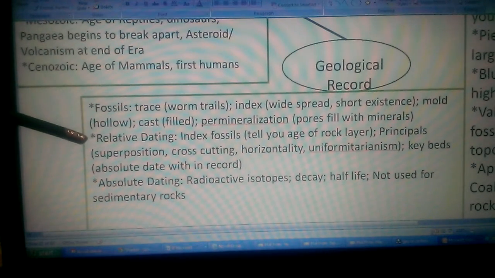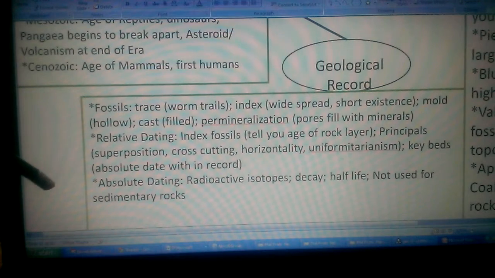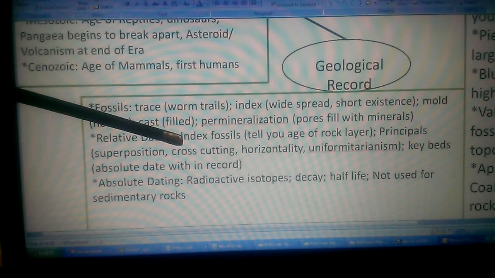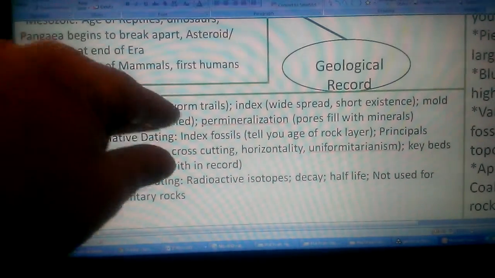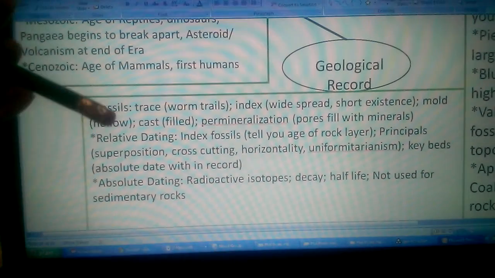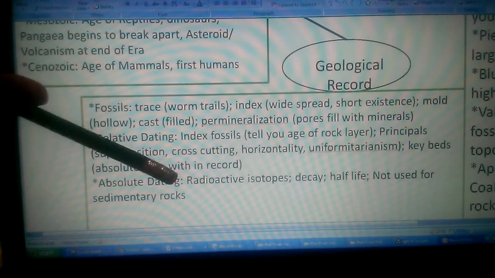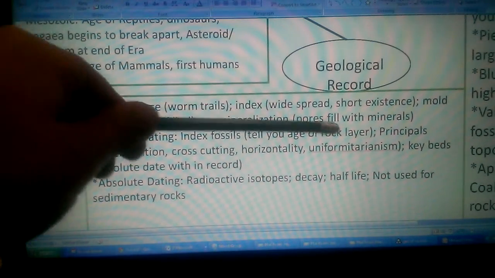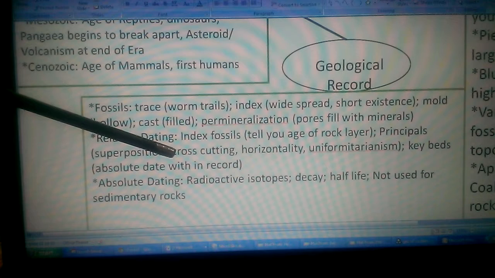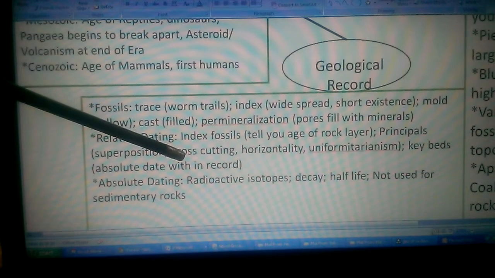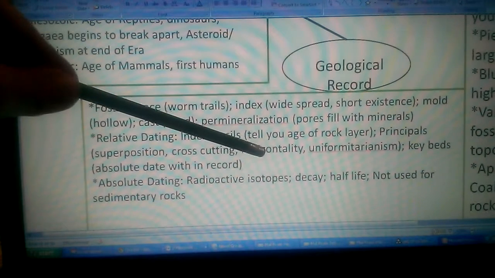Then you have relative dating. So relative dating is when you get the approximate age based on the age of the things around it. So index fossils can help you do that. Index fossils might tell you the time period. Because of their short existence, they can tell you the time period that the organism would have existed. You also want to keep in mind your principles. Superposition says that the youngest should be on the top and your oldest rock should be on the bottom. Cross-cutting says that faults and intrusions that cut across layers are younger than the things they cut across.